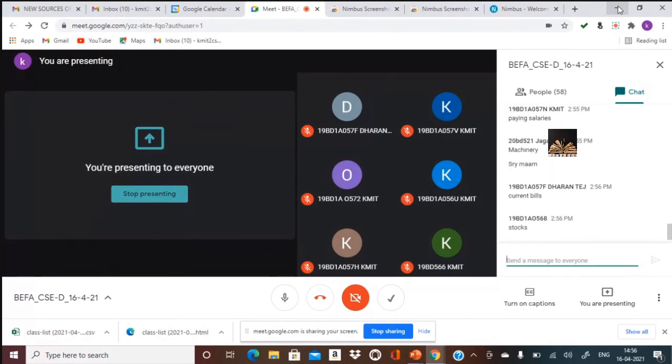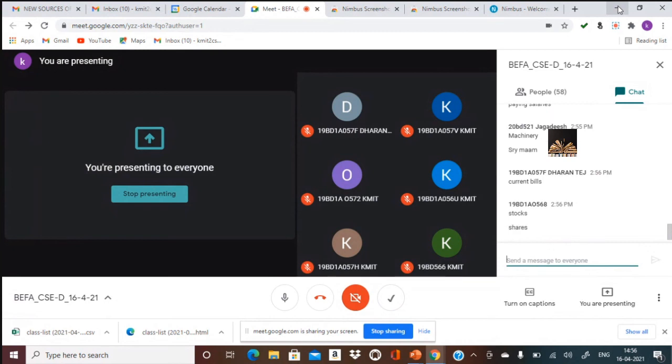Okay, so these stocks, what stock? Which stock are you talking about? Raw material used in the business? Shares? Shares the company will issue, it will not buy.